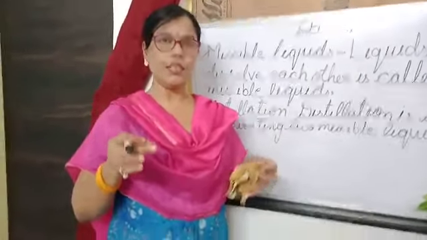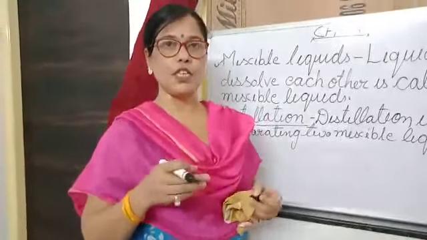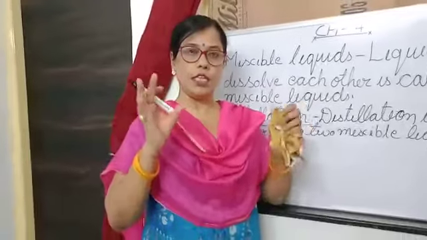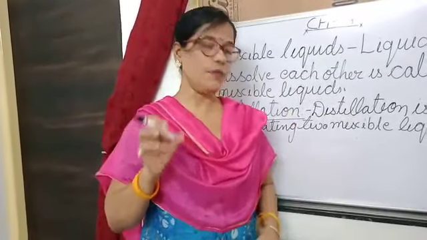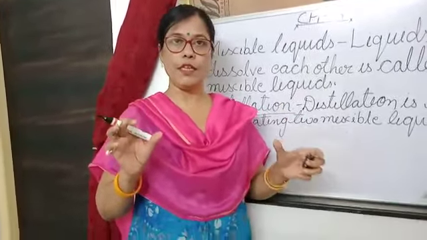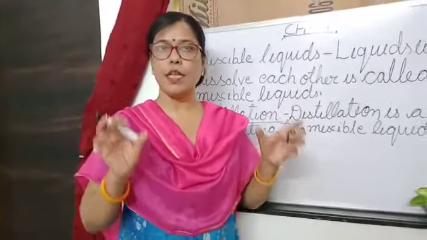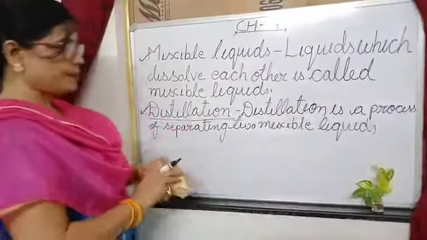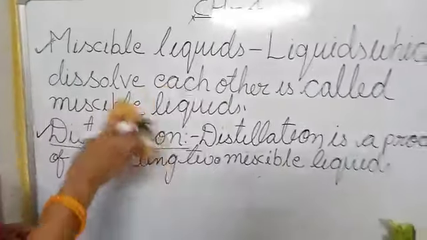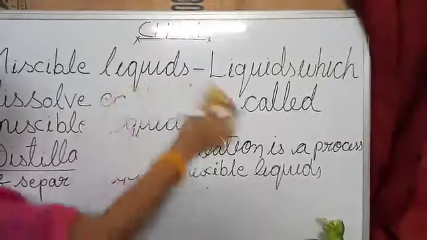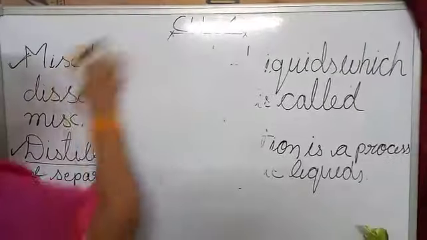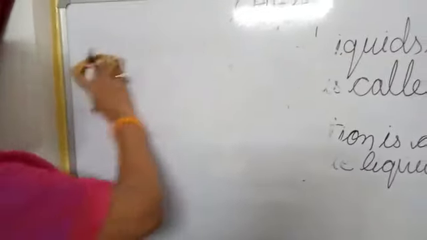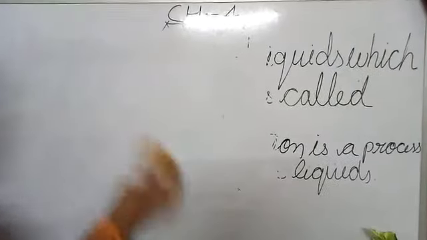Whenever we separate two miscible liquids, the boiling points of the two liquids must be different. I am just cleaning this board. Look at the board. Look at two miscible liquids. The boiling points must be different.